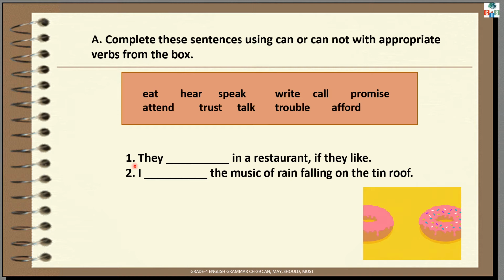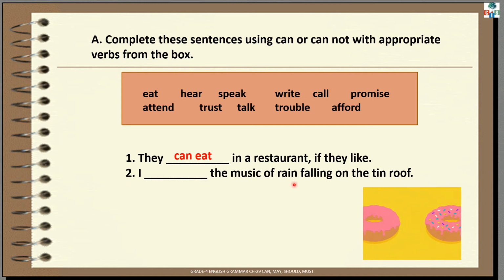Let's see number 1. They dash in a restaurant if they like. What do we do in a restaurant, children? Yes, we eat. So here the answer is can eat. They can eat in a restaurant if they like. Number 2.